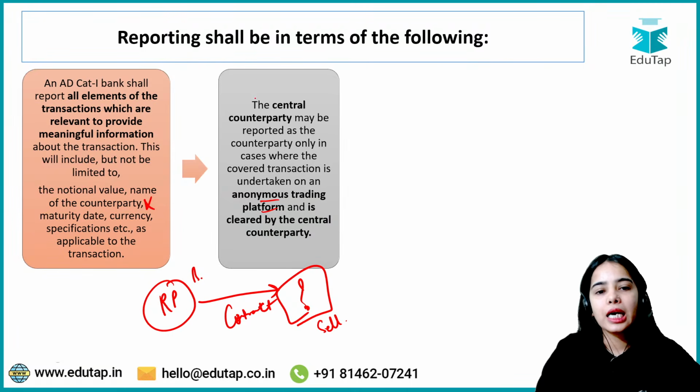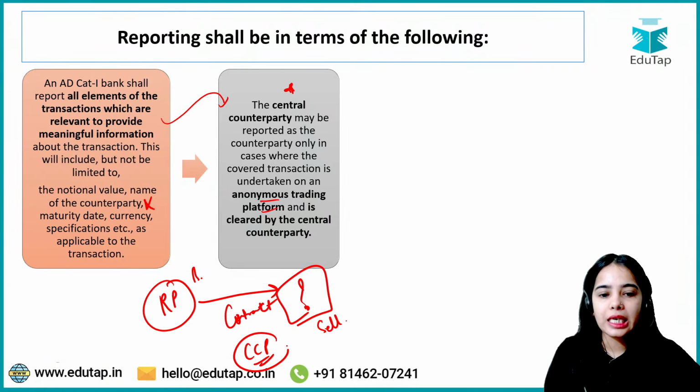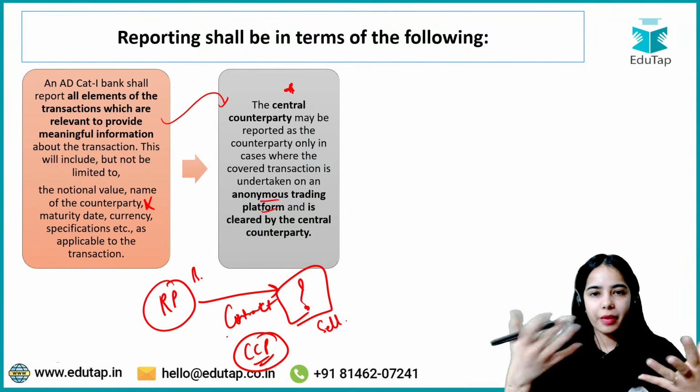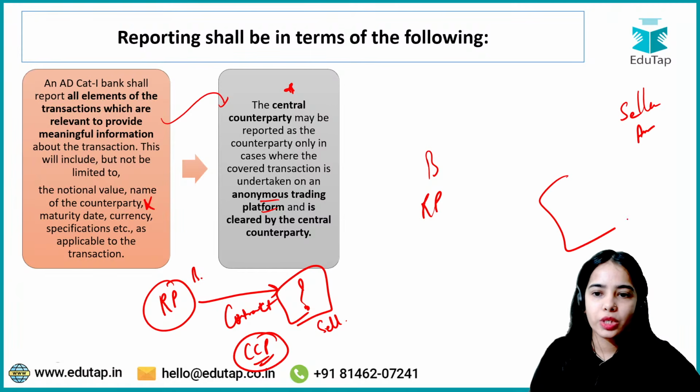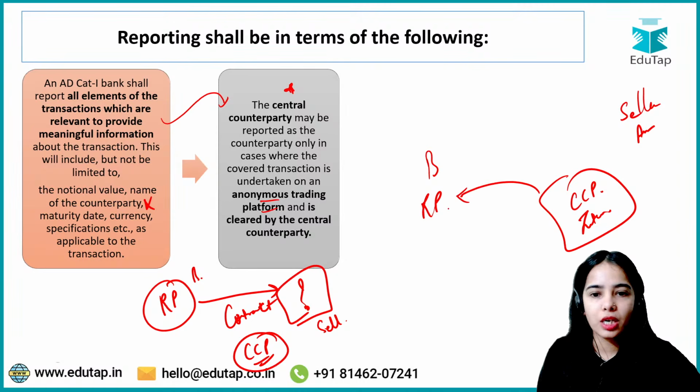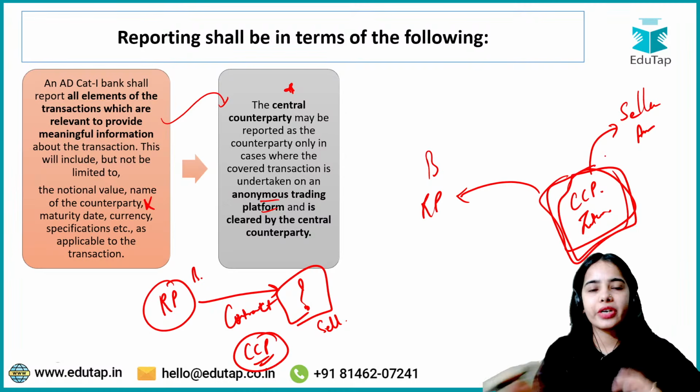In this case, while the reporting is happening, the central counterparty is the intermediary coming in between the buyer and seller. The buyer is the related party, the seller is the anonymous person. So the central counterparty is the intermediary that acts as a seller for the buyer and buyer for the seller, and it handles the transaction between the two entities.